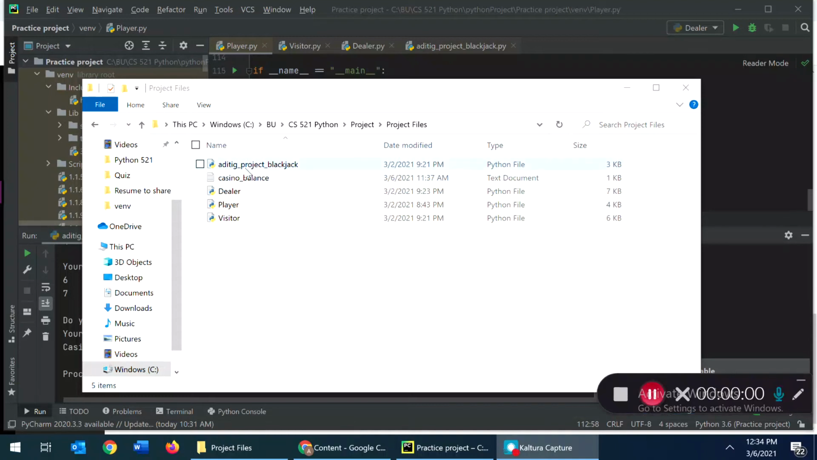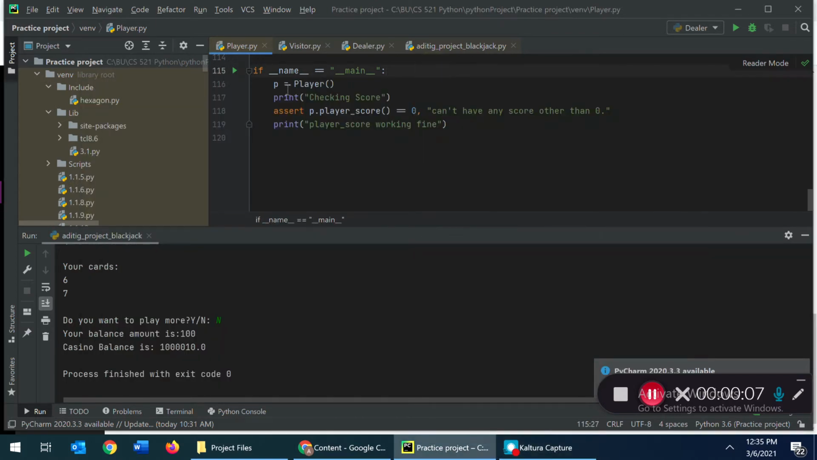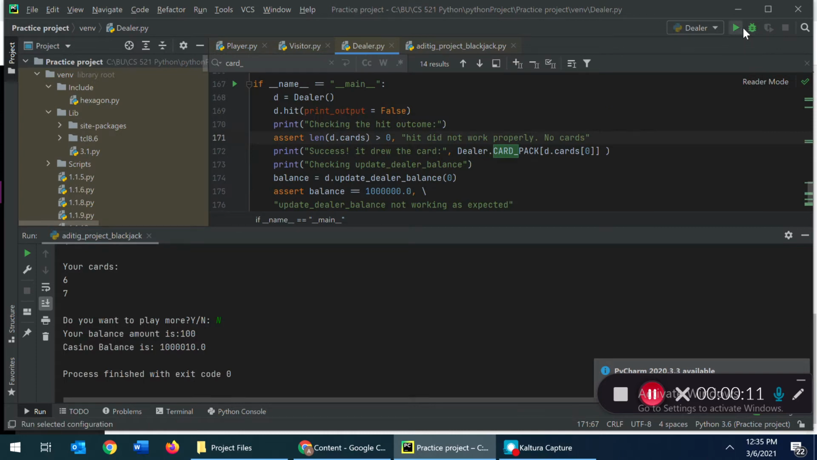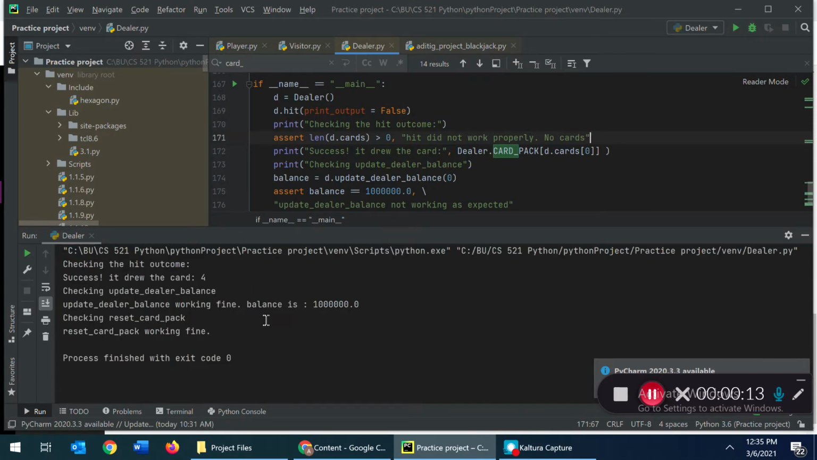Everyone, I have implemented a game called Blackjack. This has 4 code files and 1 data file. To test the classes, I have implemented main in all 3 class files using assert. To test them, you need to simply run these class files.